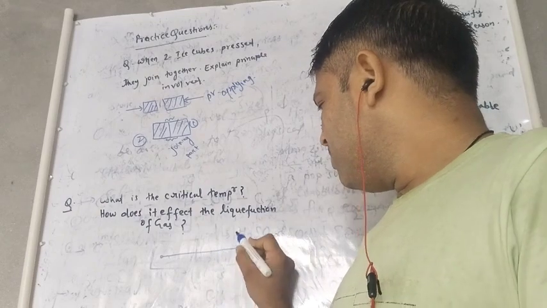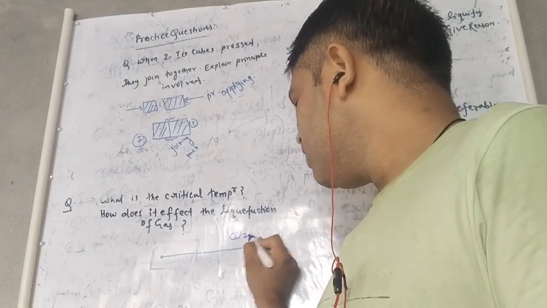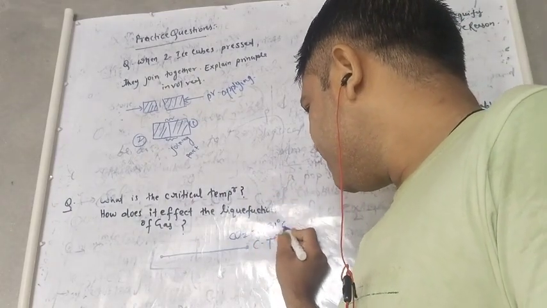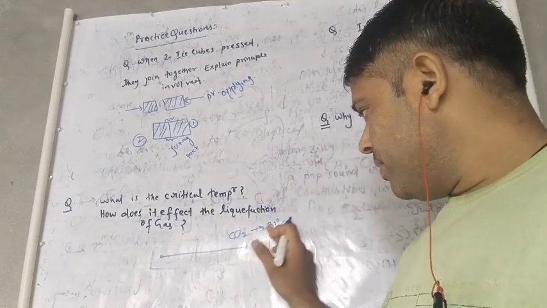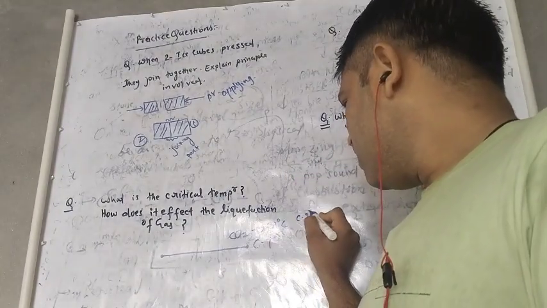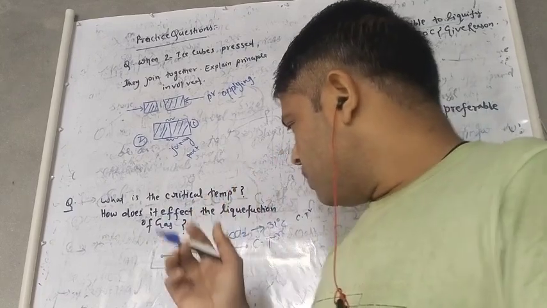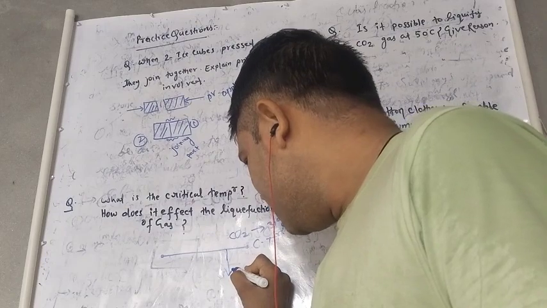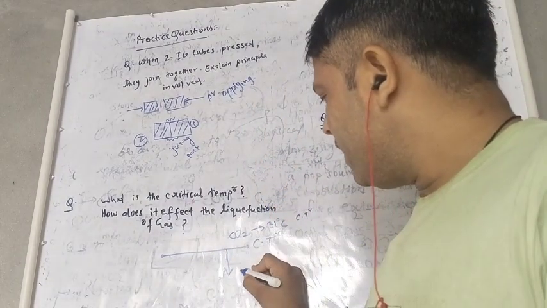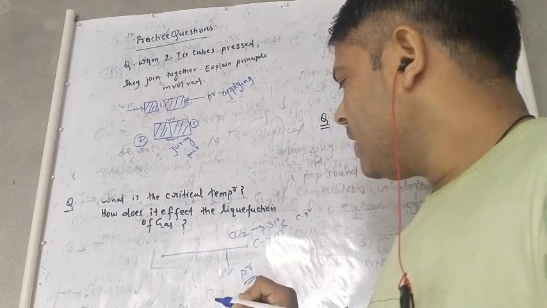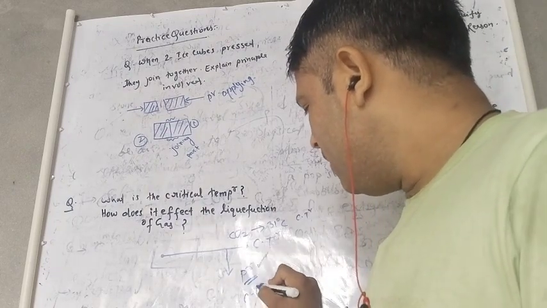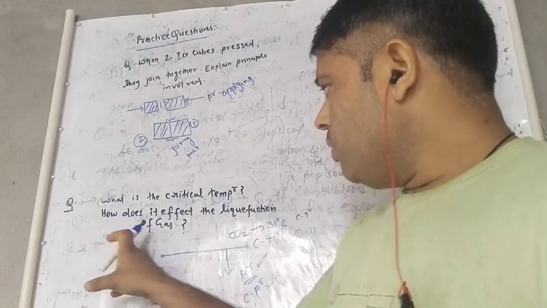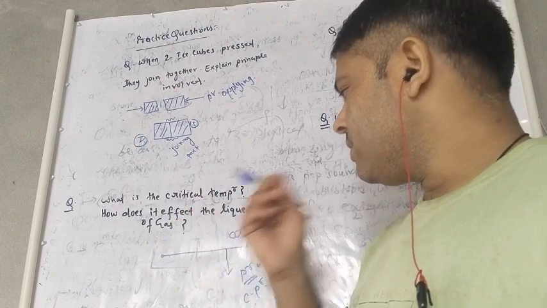For example, we have CO2 gas. The critical temperature of this gas is 31 degrees centigrade. So below this critical temperature, it can be converted into a liquid only by applying pressure, and this pressure is known as the critical pressure. Understand? So how does it affect the liquefaction of the gas?